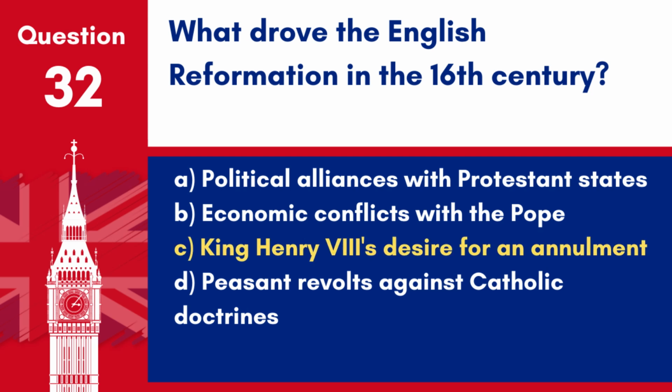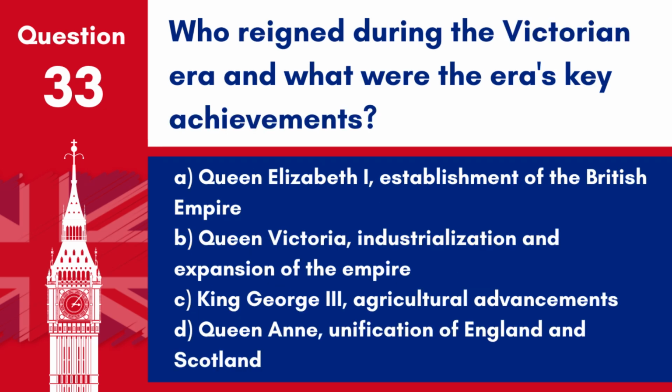Answer. C. King Henry VIII's desire for an annulment. The English Reformation was primarily driven by King Henry VIII's desire for an annulment from Catherine of Aragon, which the Pope refused. Question 33. Who reigned during the Victorian era, and what were the era's key achievements?